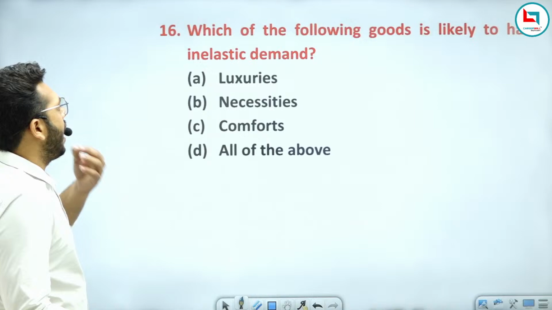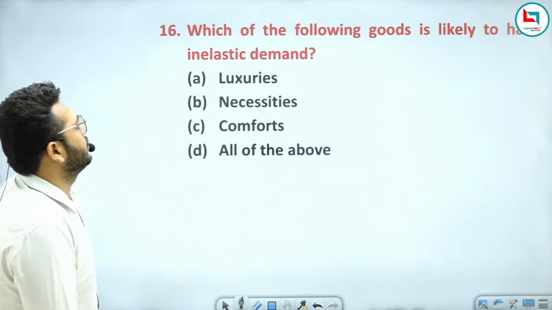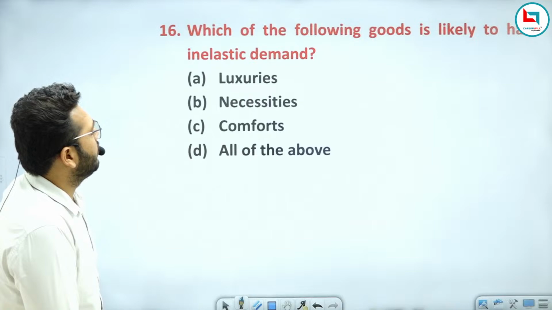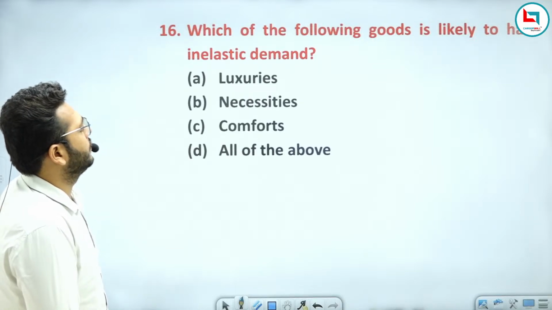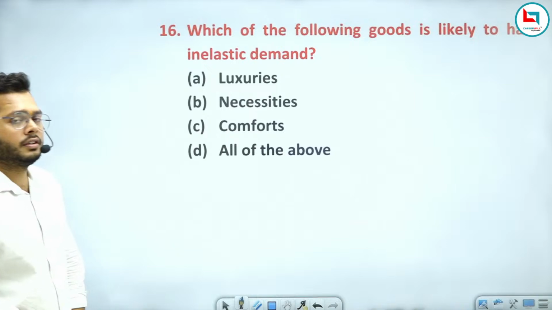Which of the following goods is likely to have inelastic demand? Luxurious, necessities, comforts, or all of the above?